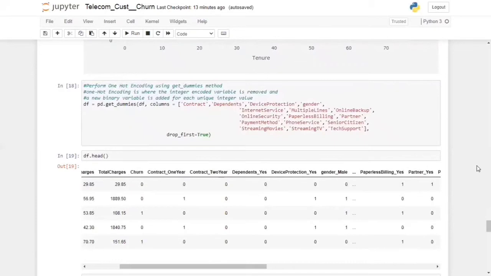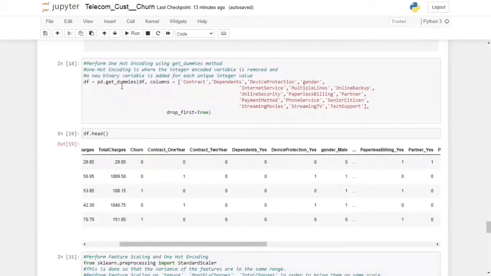We have used the pandas get_dummies method, which has 3 arguments. The first one is the data frame, the second one is columns, containing a list of all the features which have categorical variables, and the third one is drop_first equal to True. So it drops the first value from the column, because one column indicates the value of the other column. For example, the gender column has 2 values, male and female. If male is 1, then female is 0, and vice versa. So that's why we have dropped the first column.